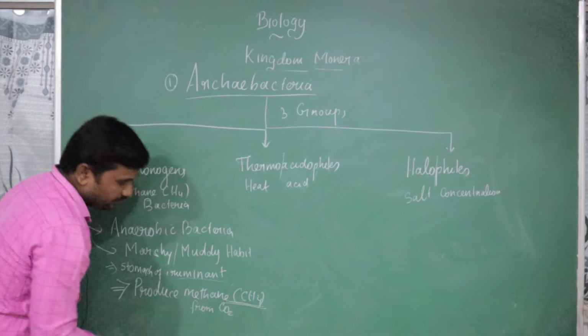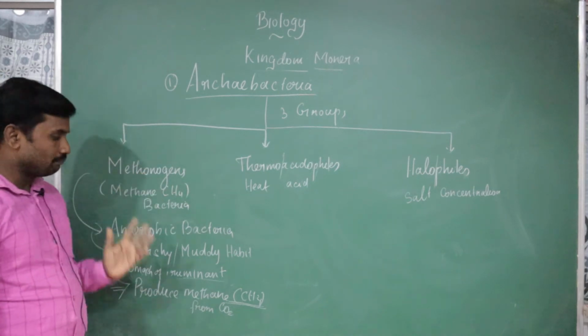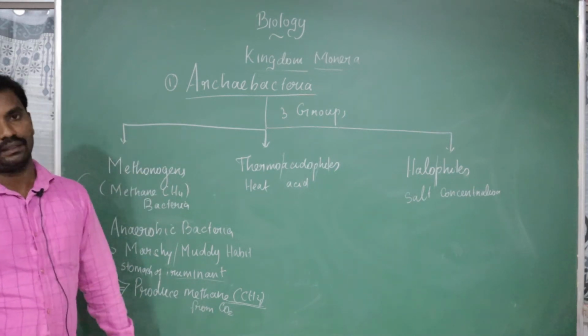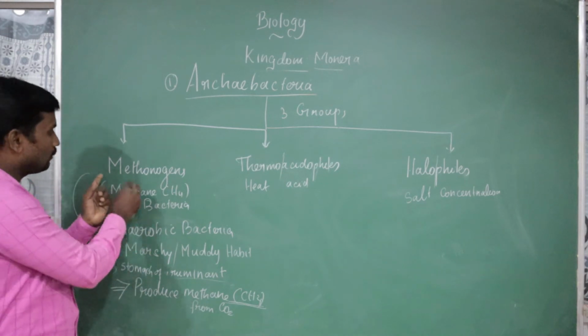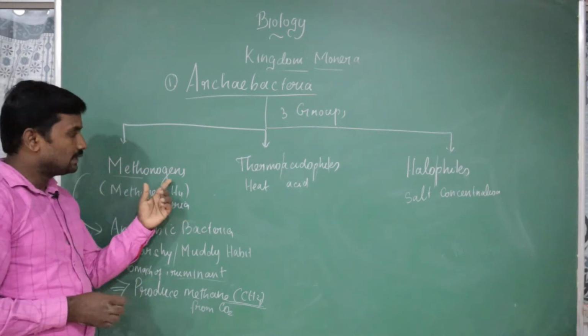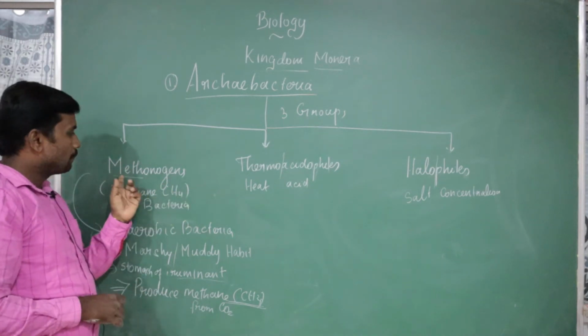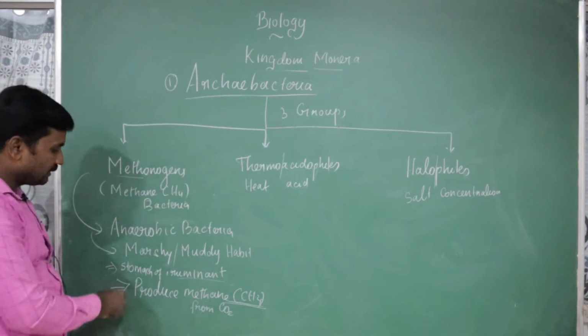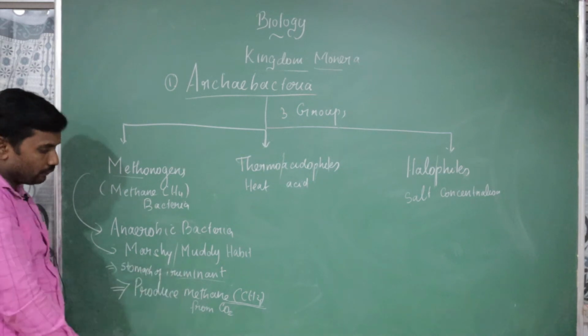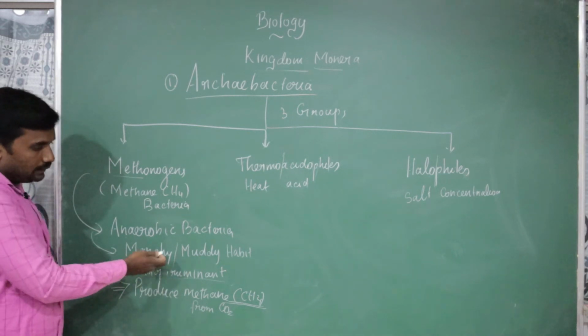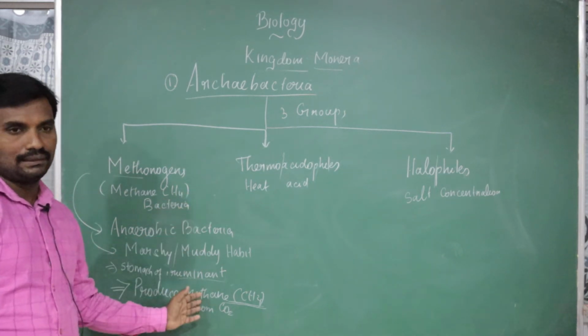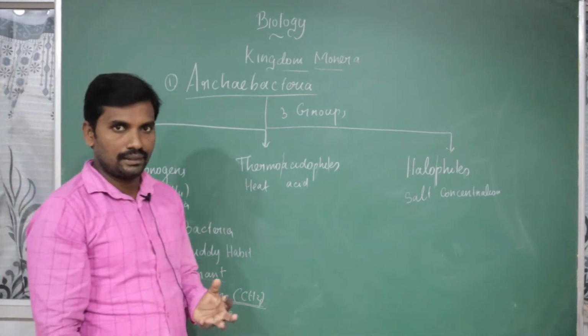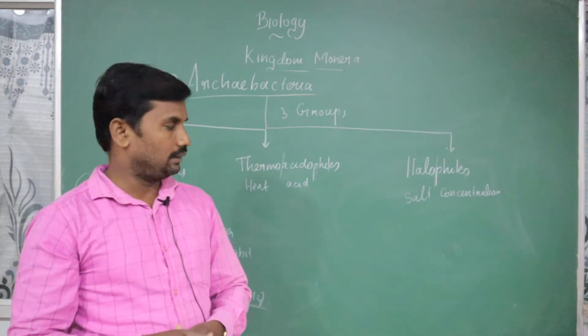But the methanogens' main role is methane producing bacteria. Got it? That's why we call them methanogenic. Genesis means production. Methane producing bacteria are otherwise called methanogens. If asked for the habitat, the answer is the stomach of ruminants and marshy and muddy habitats. These are the best examples.